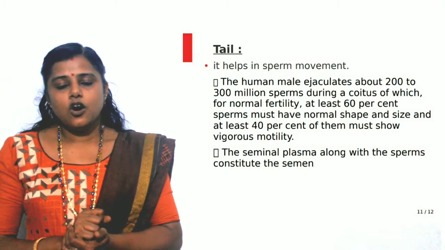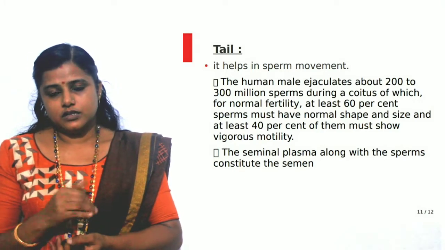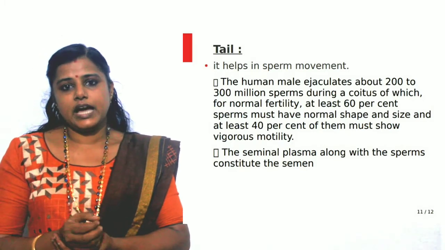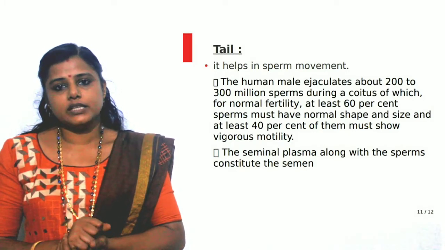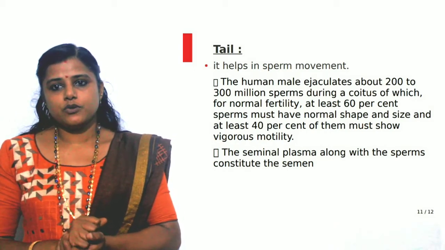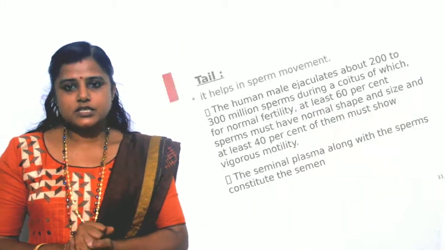All this process, the development of the sperm and the movement, and the functions of the accessory ducts are controlled by the male sex hormone androgen. So that's about the gametogenesis.